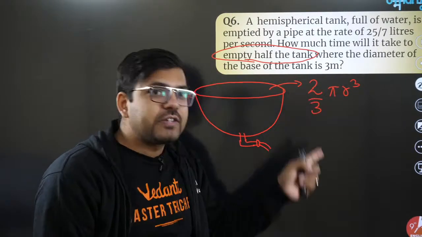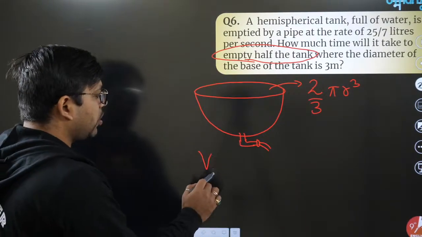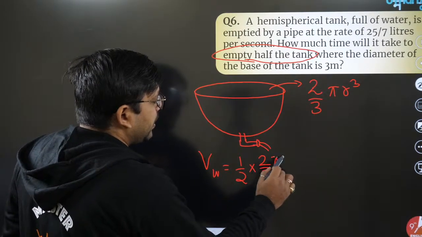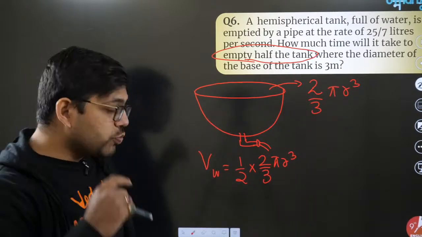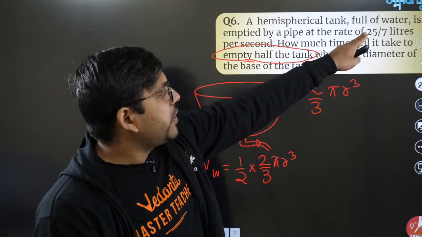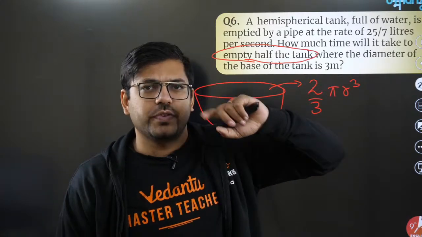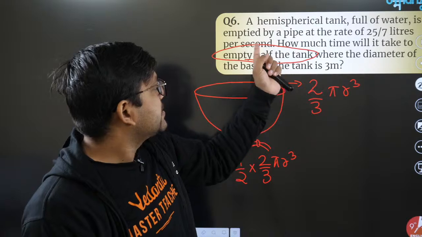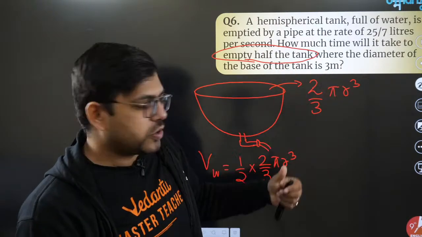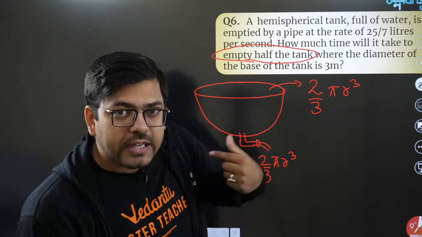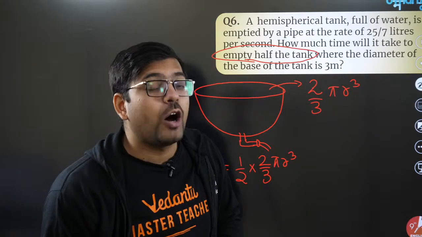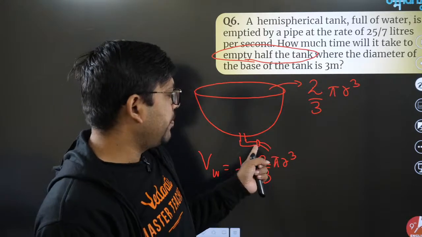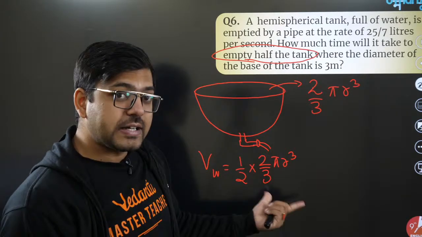So half of this volume. If I write the volume of water that has to be emptied, it will be half of 2/3 pi r cube. Now this much water has to be emptied at the rate of 25/7 liters per second. First of all, we are not going to get this quantity in liters because we are going to use meter, so we'll have to convert it into liters. How many liters of water are we talking about? So the volume of water which has to come out of this pipe is this. Let's calculate this first.